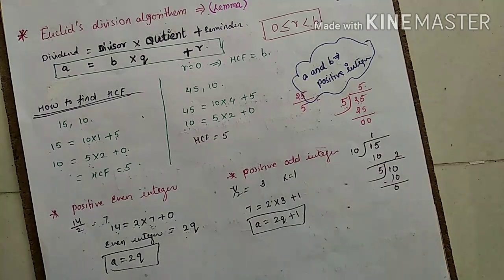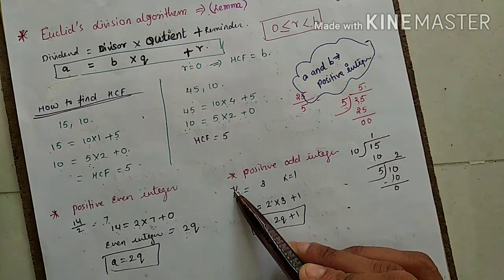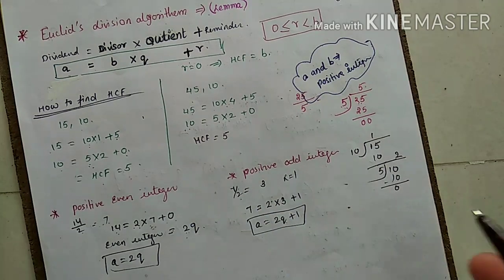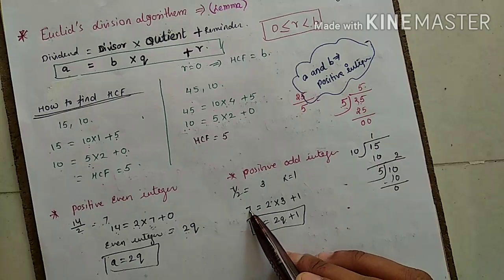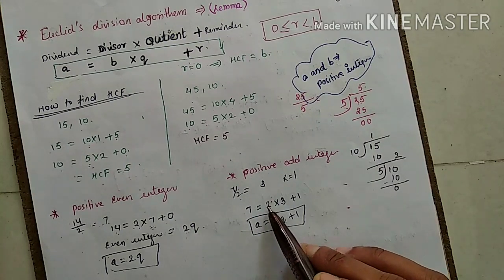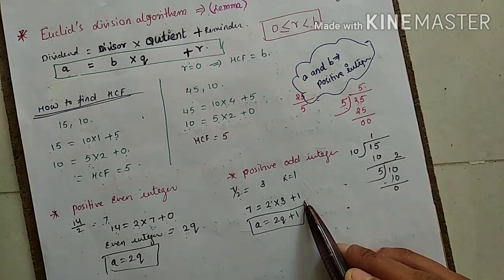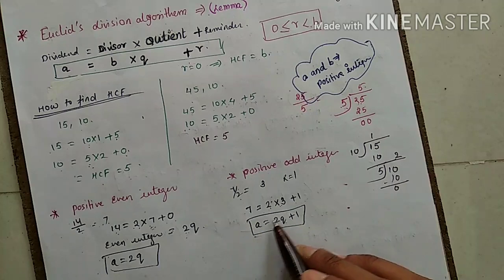Again, very easy. Just understand. 7 by 2. This 7 is an odd number. I think everyone knows. Very easy, just see how. 7 is my dividend. 2 is my divisor. 2 I multiply by 3 times. I got 6. 6 plus 1. 1 is the remainder.